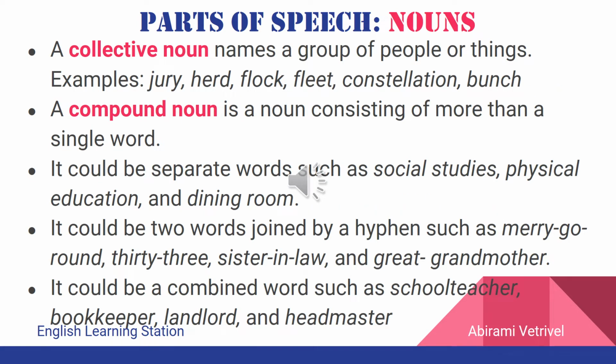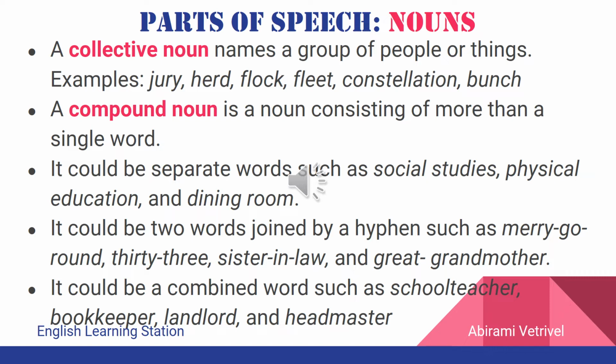A collective noun is the name of a group of people or things. For example, a group of judges is called jury. A group of elephants is called a herd. A group of sheep is called a flock. A collection of ships is called a fleet. An array of stars is called a constellation. Collection of keys or grapes is called a bunch.